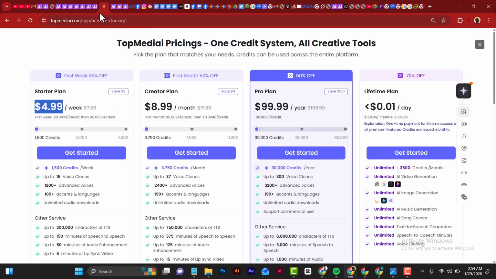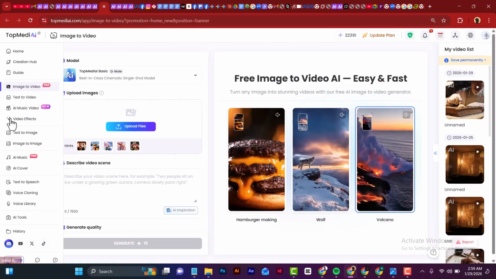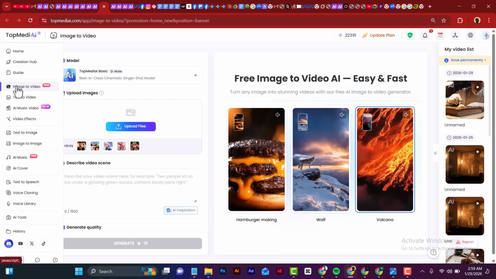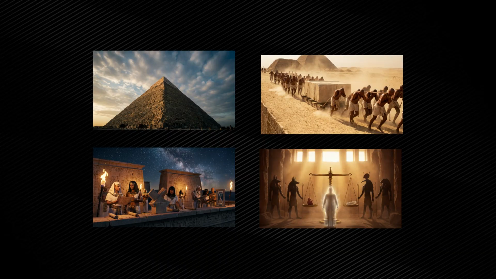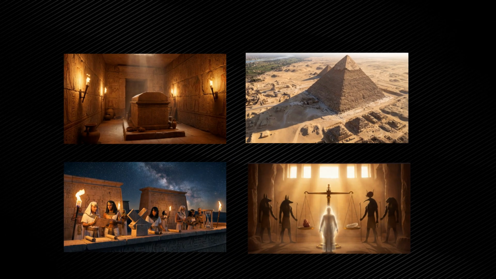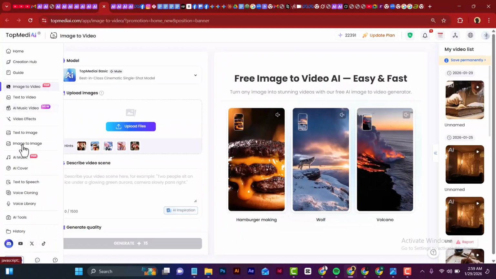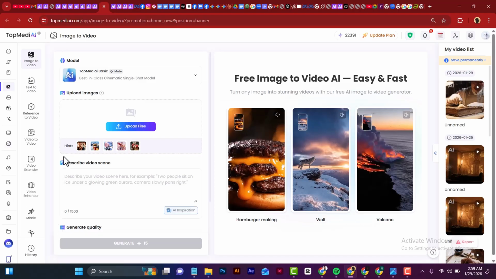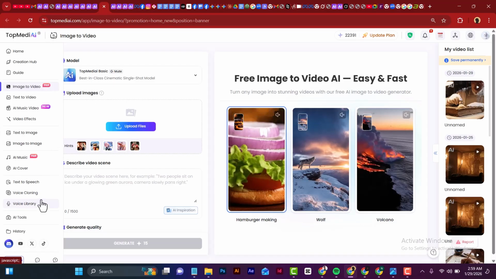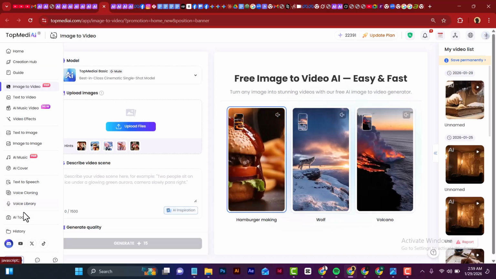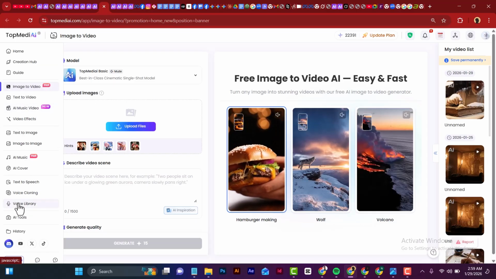These are really cool. So as you can see, I've been able to do a lot with Top Media AI because everything I need is right here in one single tool. I generated my images. I turned my images to videos. I generated the voiceover, and I generated my background music. And that's just the list of what I can do. As you can see, there are many tools outlined here. You can come and try these tools.